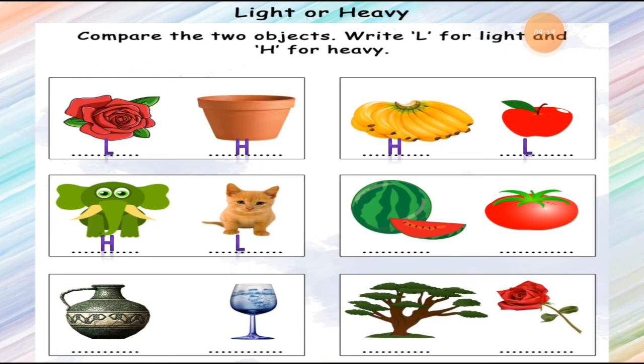I hope you know that the watermelon is a heavy fruit and the tomato is a very light weighted vegetable, right? So you can see I am writing H because the watermelon is a heavy fruit, and here I am writing L because the tomato is a light weighted vegetable.